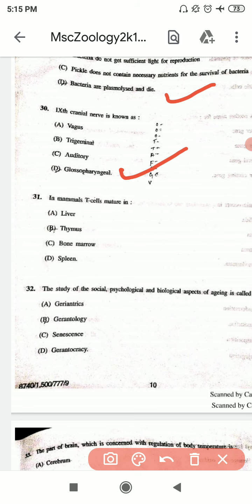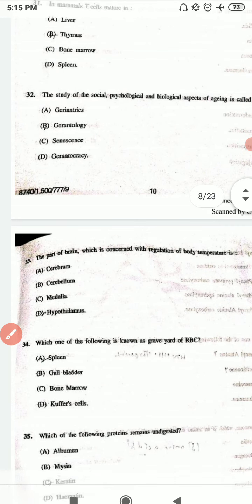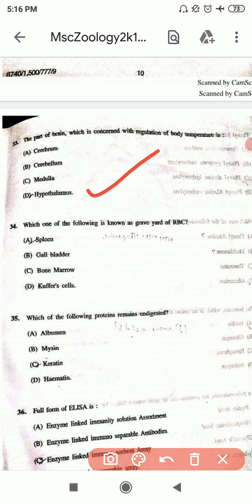31st question is in mammals T cells mature in, and the correct option is D. 32nd question is the study of the social, physiological and biological aspects of aging is called, and the correct option is B. 33rd question is the part of brain which is concerned with the regulation of body temperature is, and the correct option is D. 34th question is which one of the following is known as graveyard of RBC, and the correct option is A. 35th question is which of the following proteins remain undigested, and the correct option is C. 36th question is full form of ELISA, and the correct option is C.